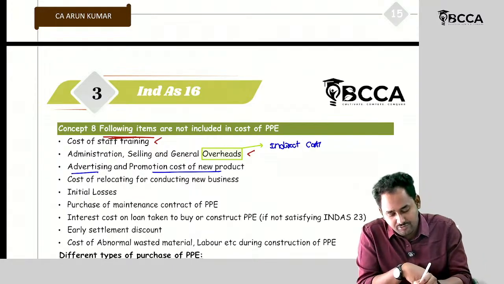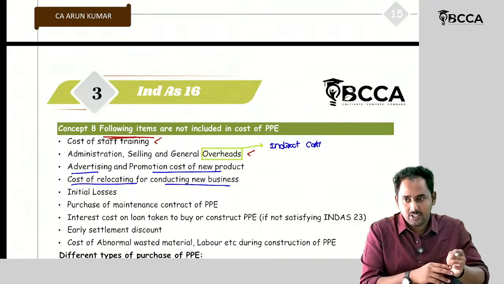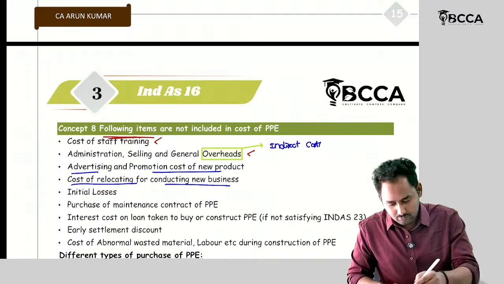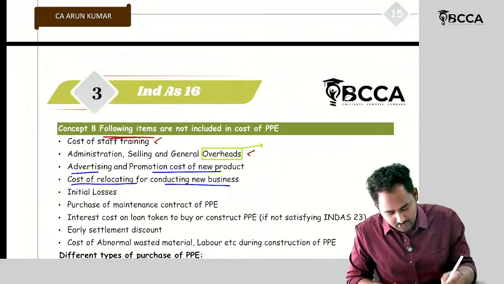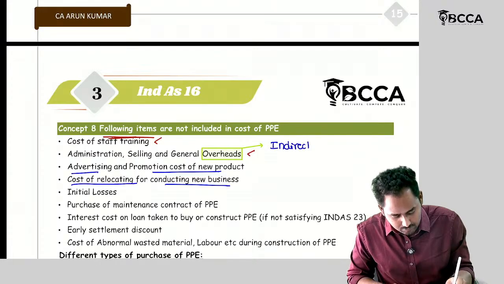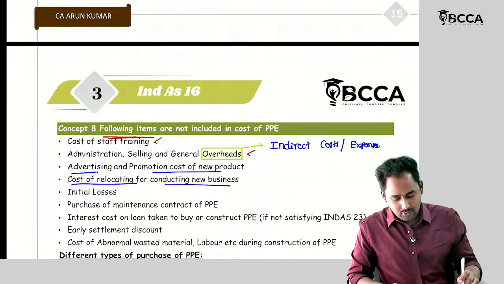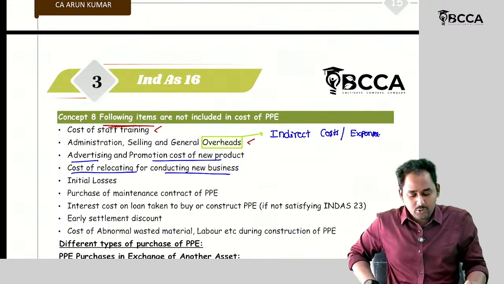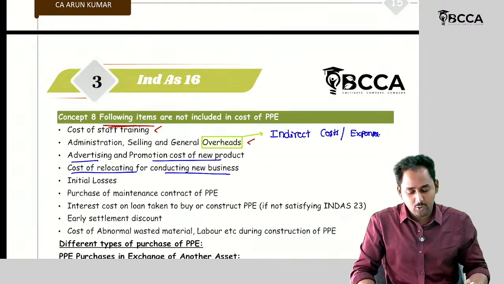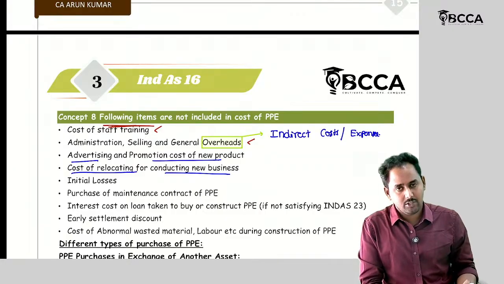And the cost of relocating for conducting the new business. So already installed machinery here. One minute, I will write it properly. Indirect costs or indirect expenses. So advertising and promotion cost of the new product and cost of relocating for a new business, all these should not be included in the cost of the asset.